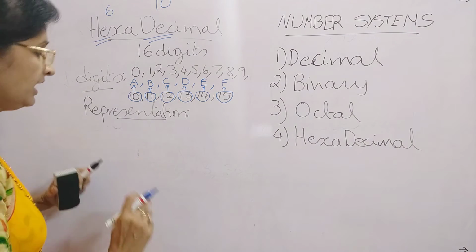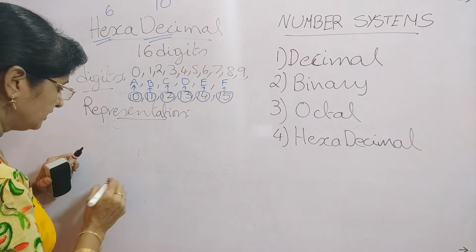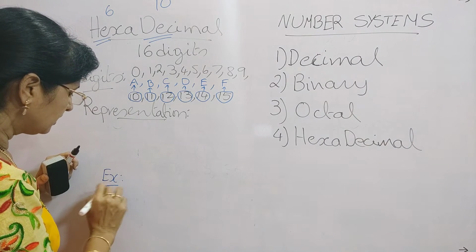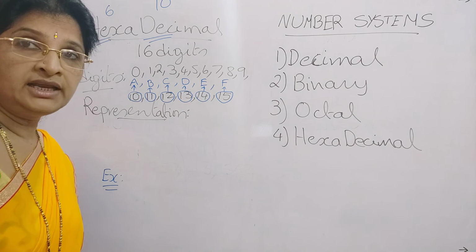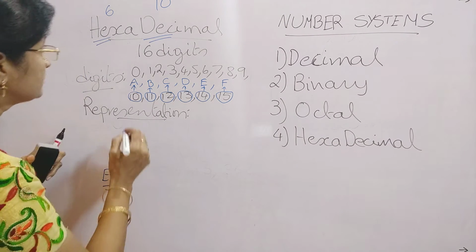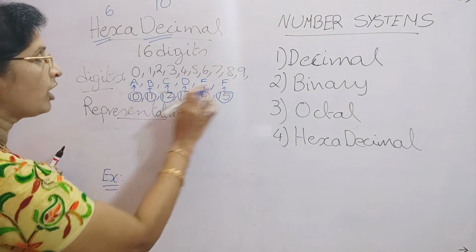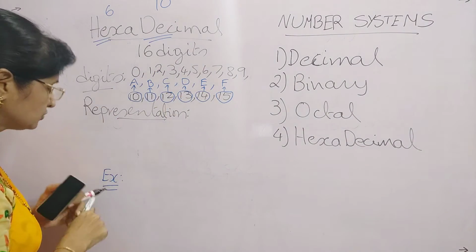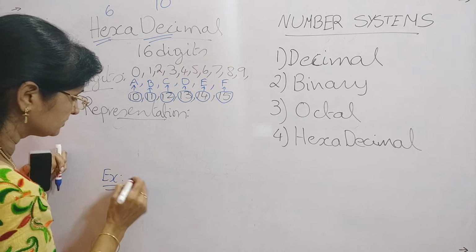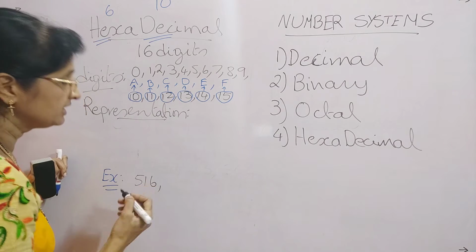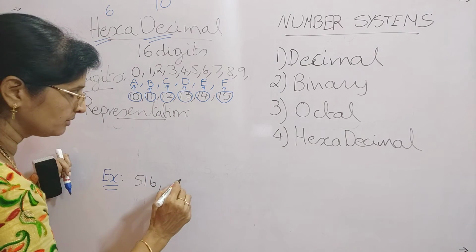Now we will see different example numbers in hexadecimal. You can write a combination of any of these digits and it is a hexadecimal number. For example, 516 is an example of a hexadecimal number.